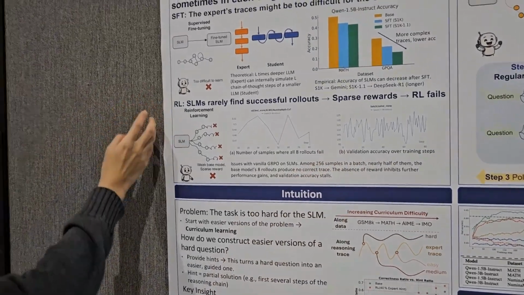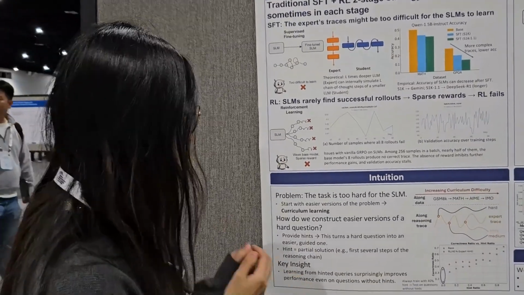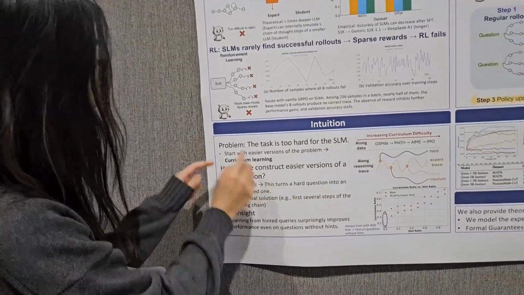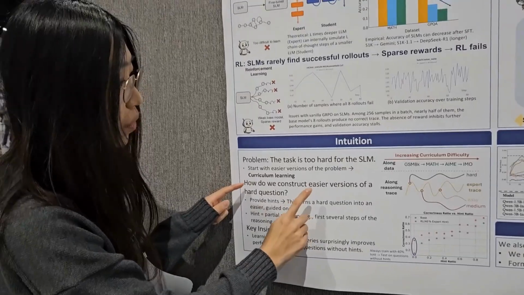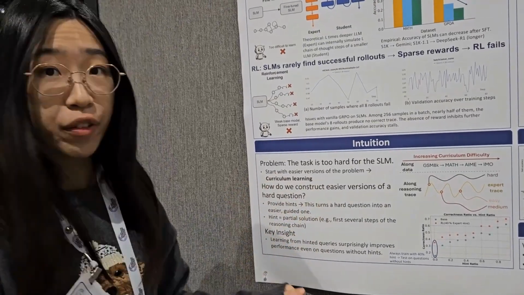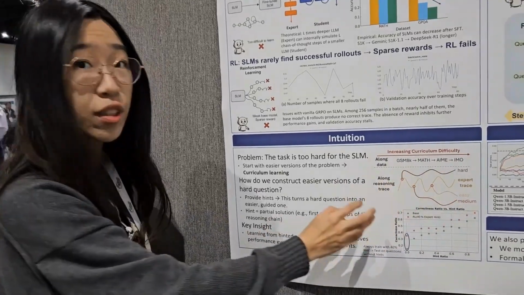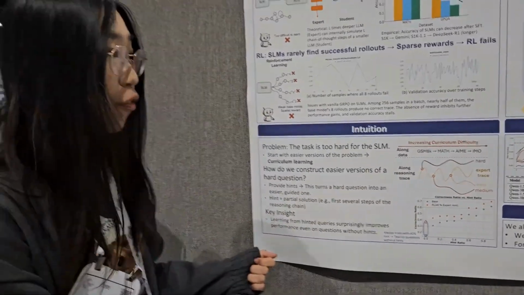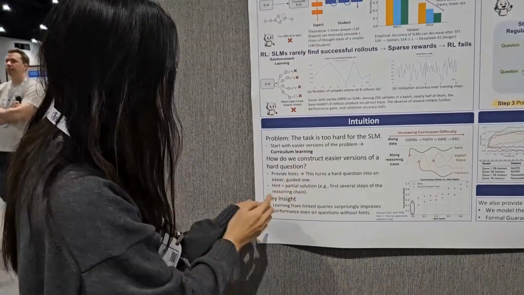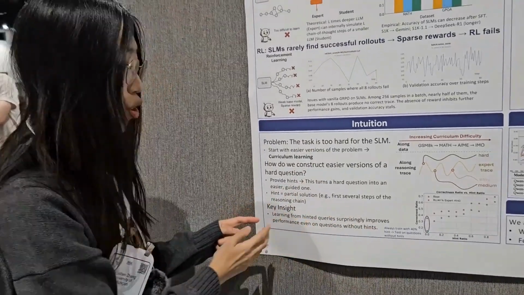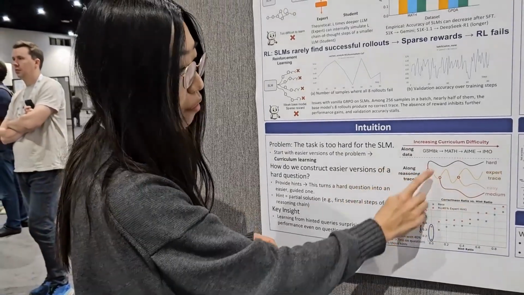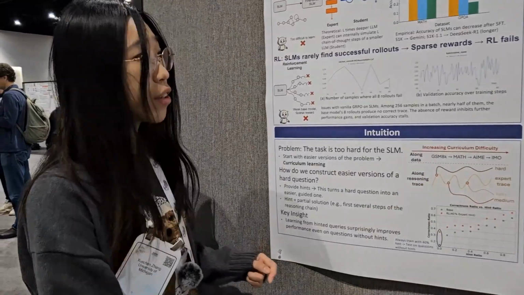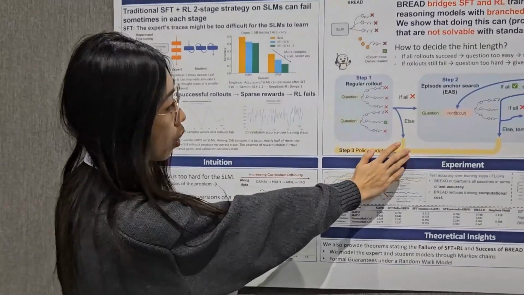To solve this problem, our intuition is, we know that currently the task is too hard for small models, so we want to make it easier by doing curriculum learning. And how do we do the curriculum learning? By giving different difficulty of the questions. We want to give the hint and control that automatically. And how do we give hints? The hint is always a partial solution from the expert trace. And we try to control the length of the hint to control the difficulty. The intuition is the more hint we give the question, the easier the question will become.